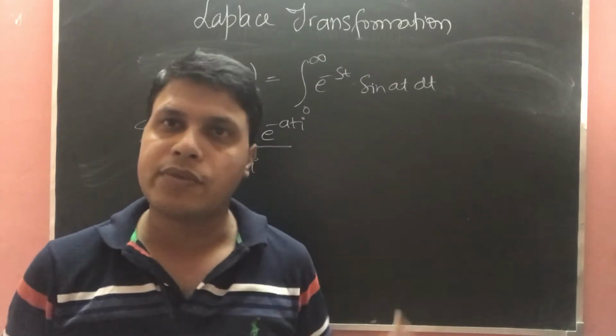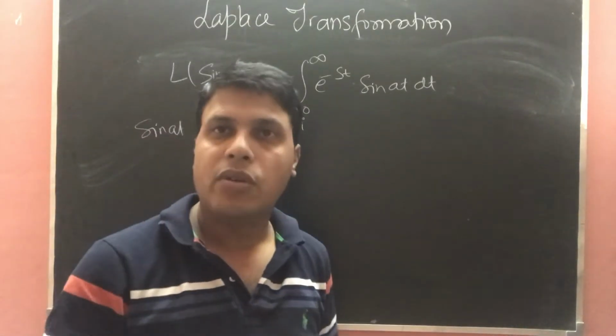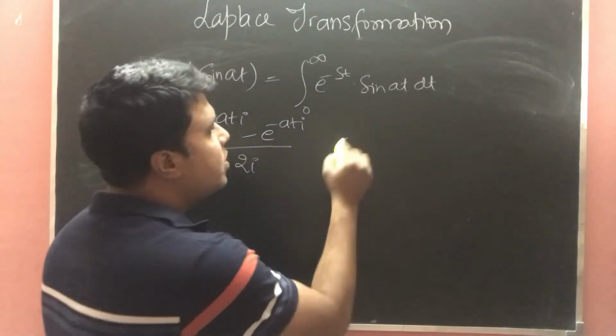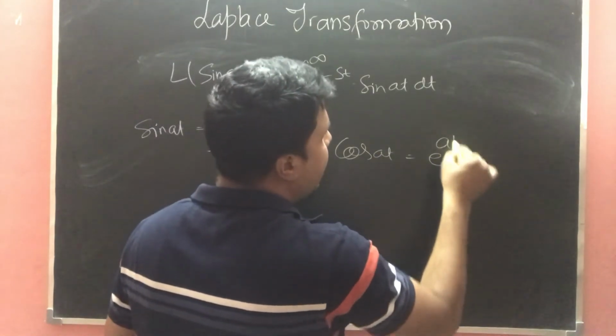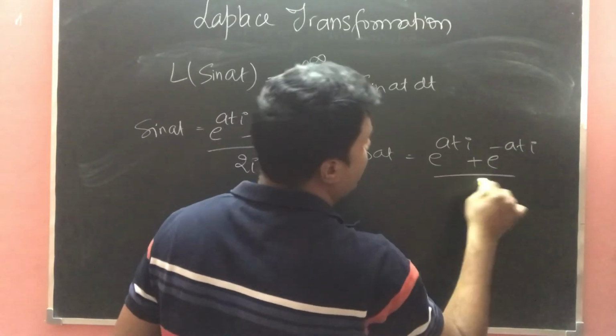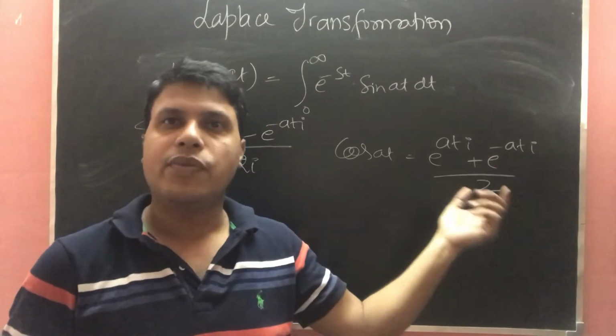On the basis of that we are going to get the result of sin at. Later on you can use the same for the cosine. Cos at can be written as e power ait plus e power minus ait upon 2. So using that result you can find the Laplace of cosine.